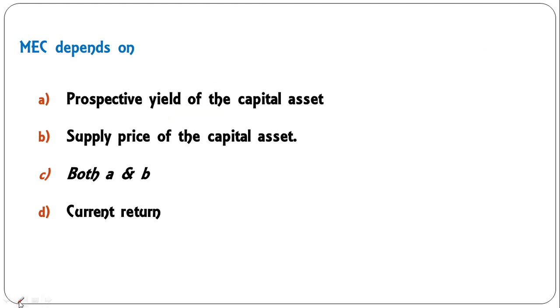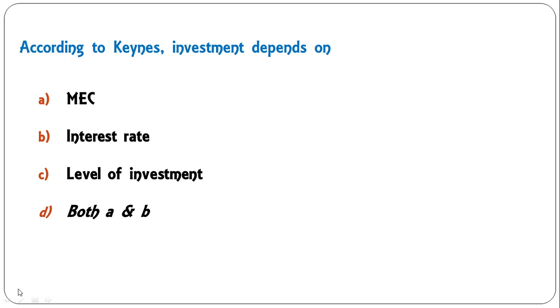MEC depends on what factors? Number A, the prospective yield of the capital asset; B, supply price of the capital asset; both A and B; current return. So the correct answer is both A and B, on which this MEC depends. According to Keynes, investment depends on MEC, interest rate, level of investment, both A and B. So according to Keynes, investment depends on MEC and interest rate. So D is the correct answer, both A and B, in this question.